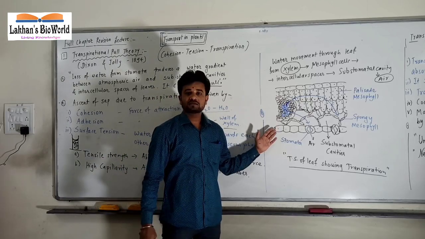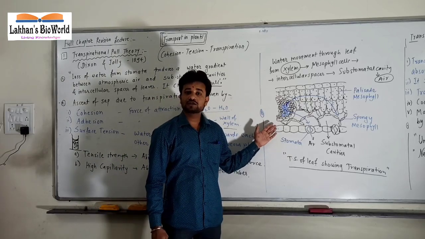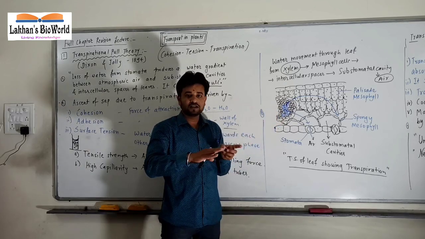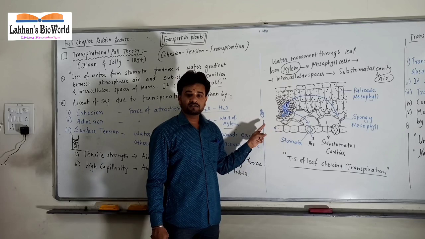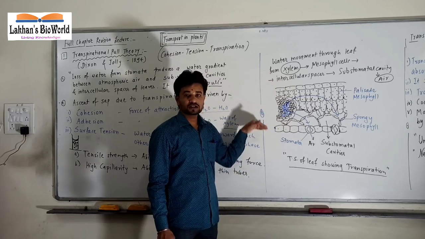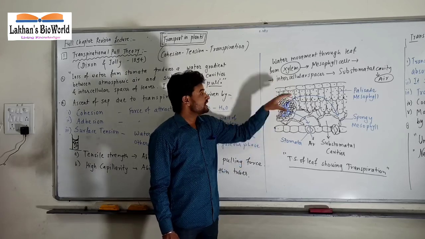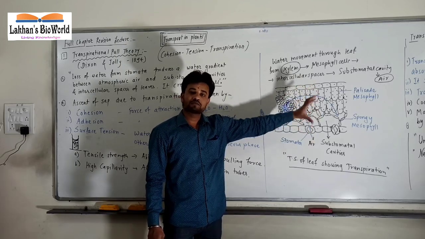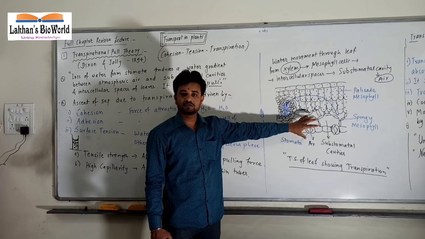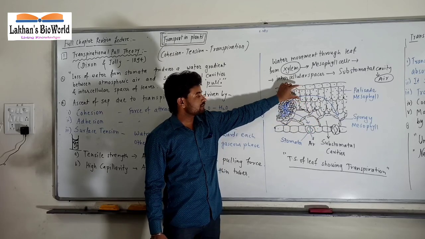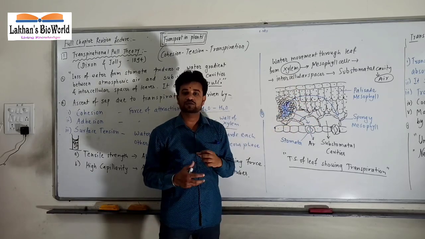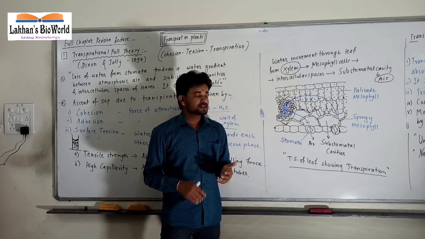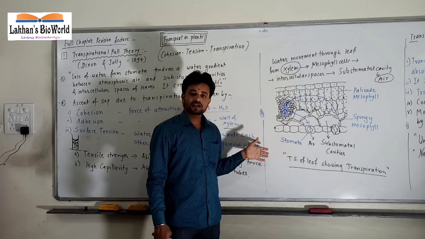तो यहाँ पर आपको टीएस में दिखाई दे रहा है। This TS is also given in NCERT. So ये जाइलम में एक टीएस ऑफ लीफ लिया हुआ है. This is the midrib of that leaf, upper surface, lower surface, upper epidermis, lower epidermis. There mesophyll cells are present. Mesophyll cells are of two types: palisade mesophyll cells and spongy mesophyll cells. Palisade are column-like, spongy cells have air cavities known as substomatal cavities. तो इस तरीके से एक लीफ का आपको टीएस दिया हुआ है.